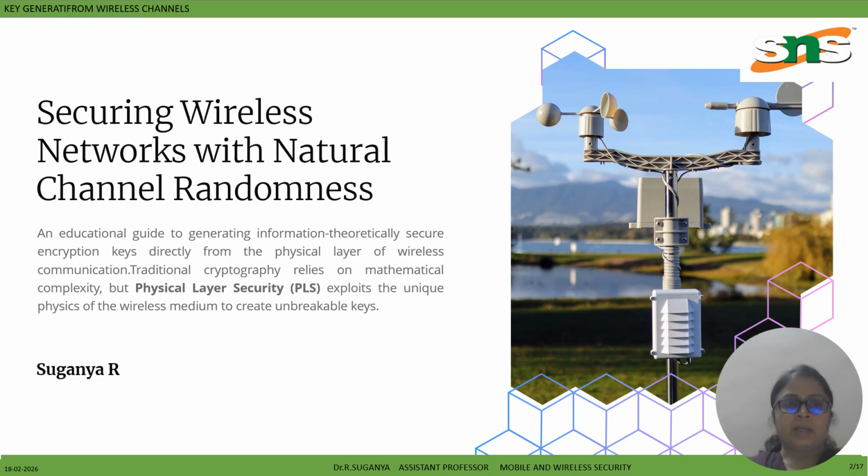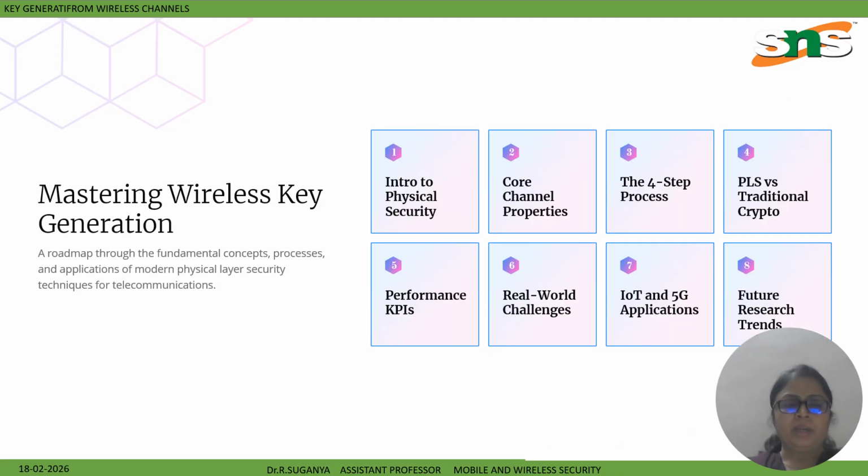Okay, so here if we see this, mastering wireless key generation, first is the introduction to physical security, and the properties and steps of the four-step process. And the PLS versus traditional cryptography, performance KPIs, real world challenges, IoT and 5G applications, and future research trends.